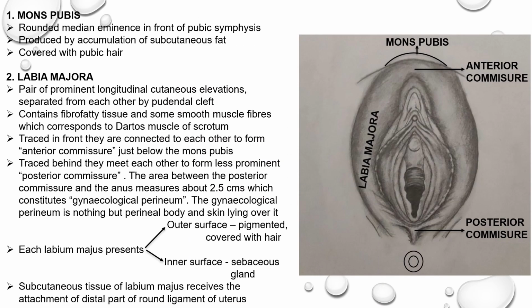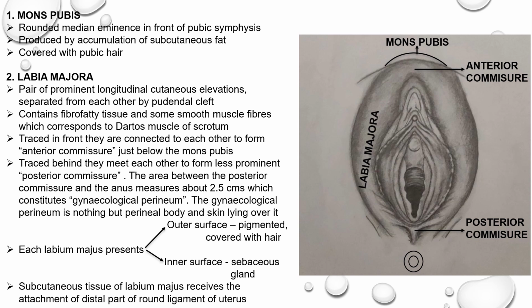First, we take up the mons pubis. It is a rounded median eminence situated in front of the pubic symphysis. It is produced by the accumulation of subcutaneous fat. This mons pubis is covered by pubic hair.